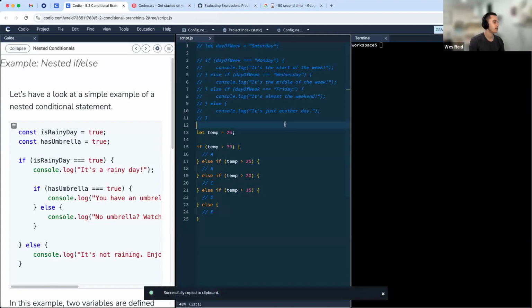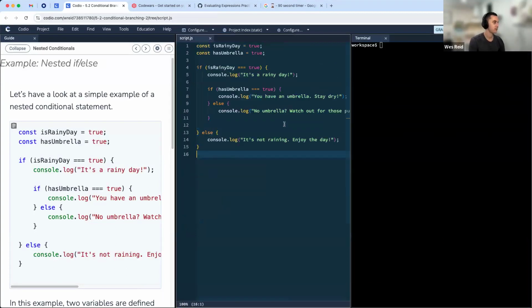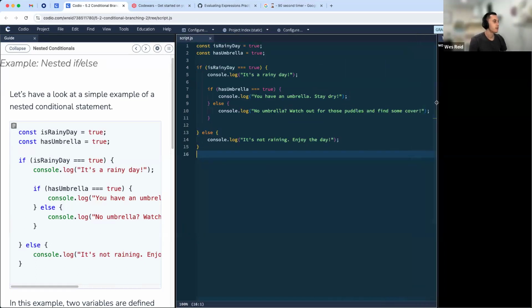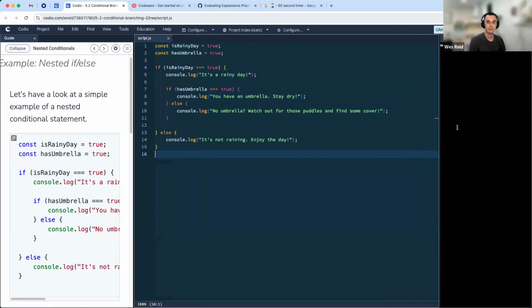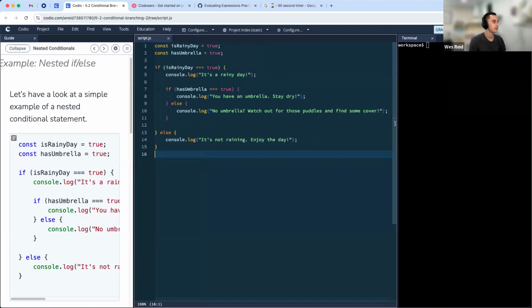All right, so let's take a look at an example here. I'll clear out our previous work. Slide this over a little bit. Excellent. All right, so we have two variables up here. We have isRainyDay and we have hasUmbrella. Right now, both of these are set to true.